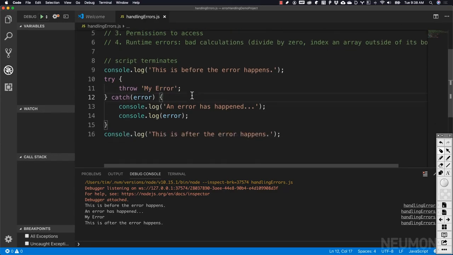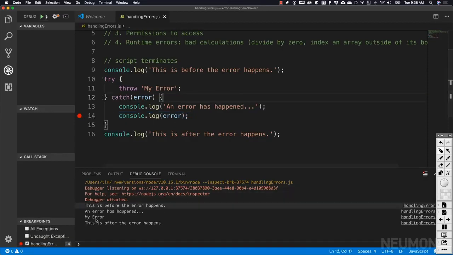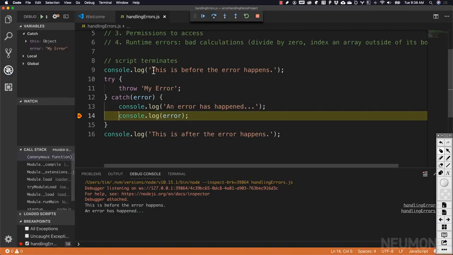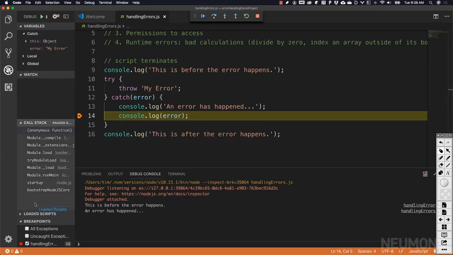Let's go ahead and use the debugger. Let's put a breakpoint right here at 14 so that we can stop our debugger at line 14 and actually examine this error and see what we've got. Here we've got our error. Here's our call stack. We've got our loaded scripts and our breakpoint right here. We've got the error handling right here, loaded scripts. Now let's see if we can't get this to come up here.